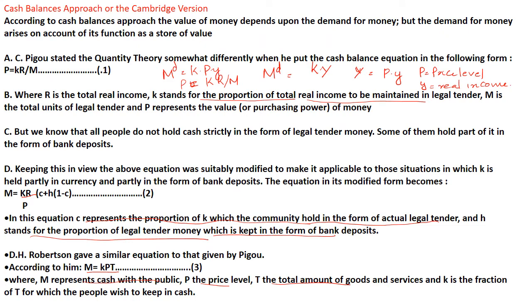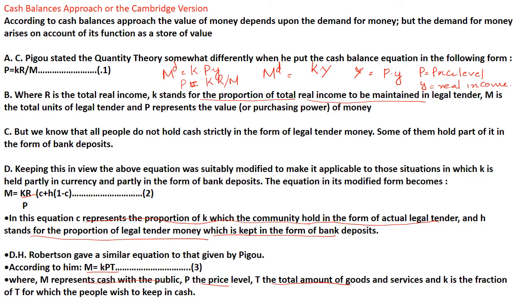Now we are moving to the next approach, that is the cash balance approach or the Cambridge version. When we discussed the Cambridge approach in the last video, I told you that in the cash transaction approach money is considered as a medium of exchange, but in the Cambridge version money is considered as a store of value too, along with being a medium of exchange.